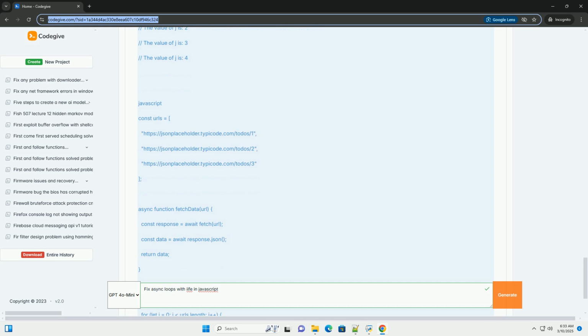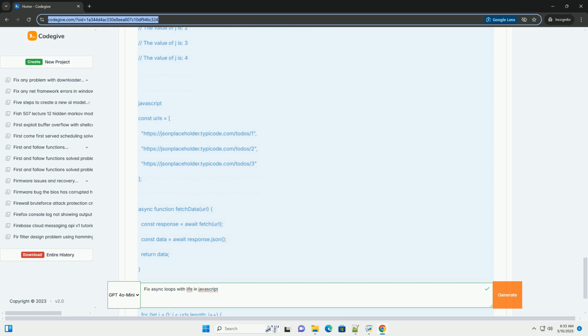How IIFEs solve the asynchronous loop problem. The key is to pass the loop variable, for example i or url, as an argument to the IIFE. This creates a new variable within the IIFE's scope that holds the correct value for that specific iteration. Let's rewrite the setTimeout example using an IIFE.